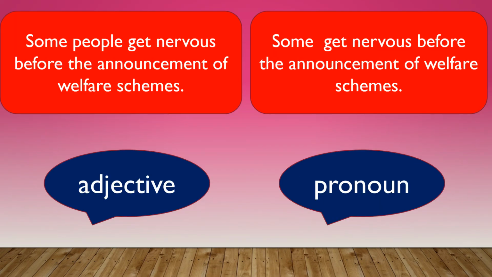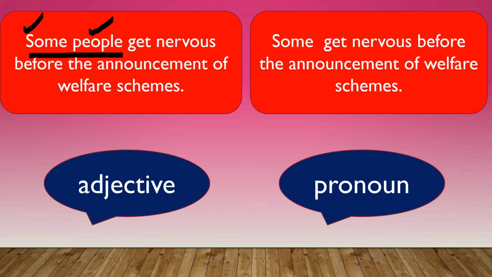Let's take one more example. Some people get nerves before the announcement of welfare schemes. Some get nerves before the announcement of welfare schemes. In the first sentence, some people. Here the indefinite pronoun is some, but it is used along with the noun people.